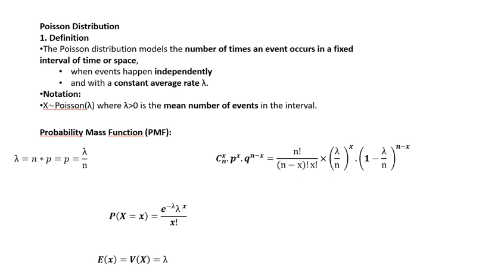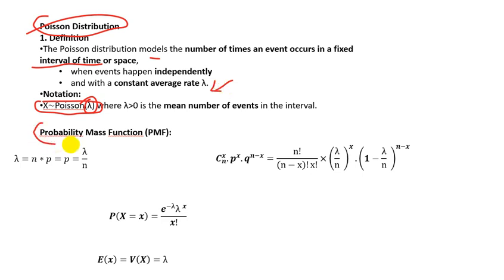Hi everyone, so in this video we talk about Poisson distribution. This distribution actually models the number of times an event occurs in a fixed interval. It can be time, it can be space, and it is written like this: X follows a Poisson distribution with one parameter, which is lambda. What is this lambda actually? It is the average rate. I will explain it with an example.